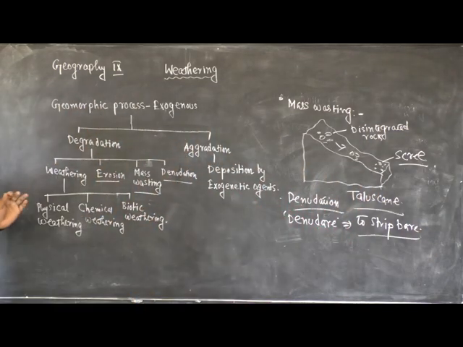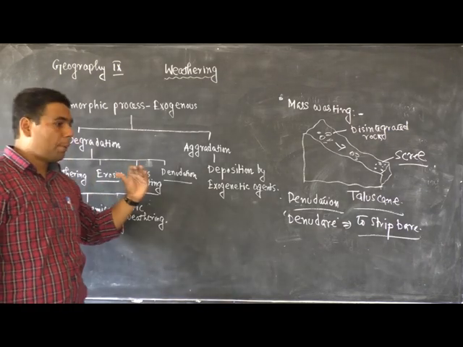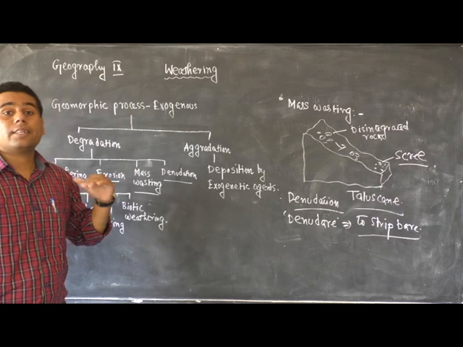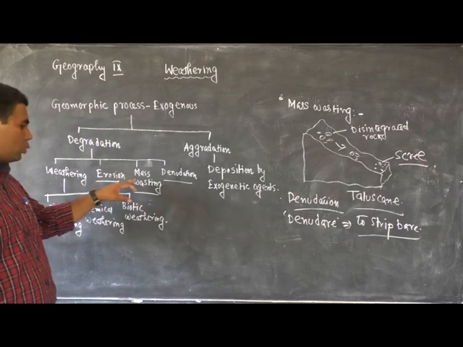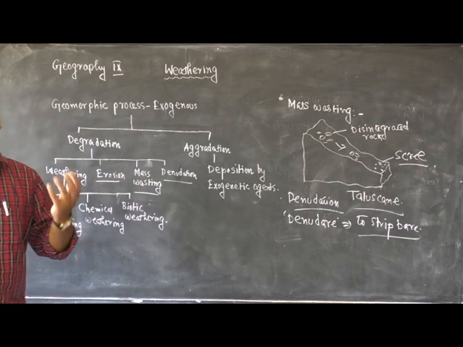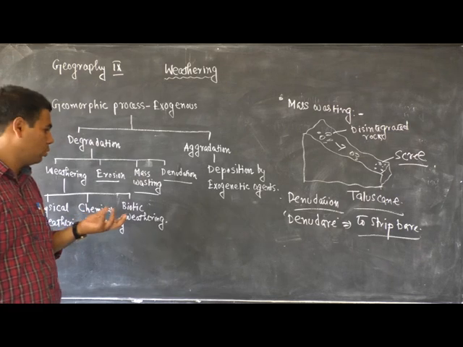Actually, denudation is the process by which the upper part of the land surface is eroded by the combined process of weathering, erosion and mass wasting, and the underlying rocks are exposed.